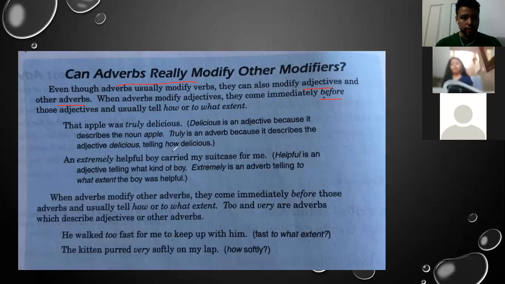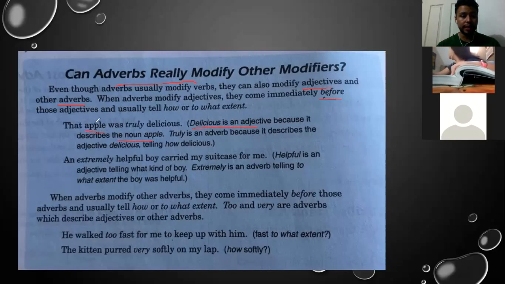Here's the first example. I'm going to mute you all, wait, because this is the explanation. That apple was truly delicious. So here, what is the adverb? Well, actually, we have an adjective here. Delicious is an adjective, because it describes the noun apple.